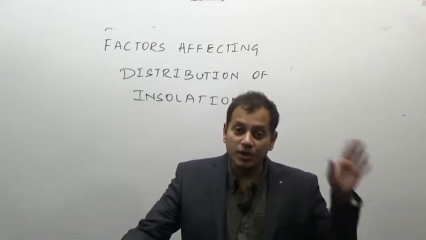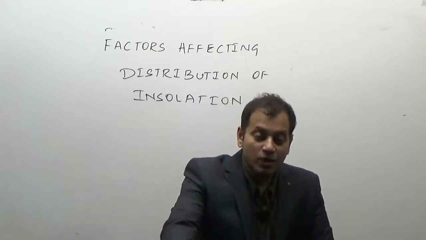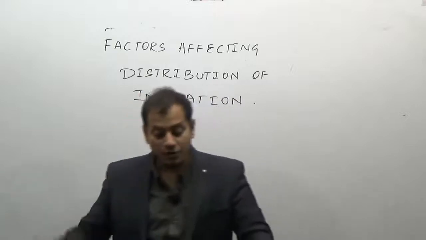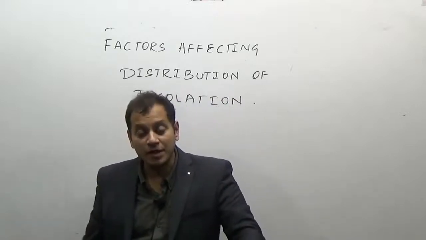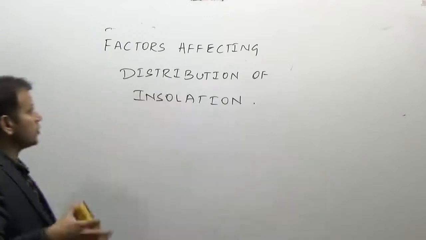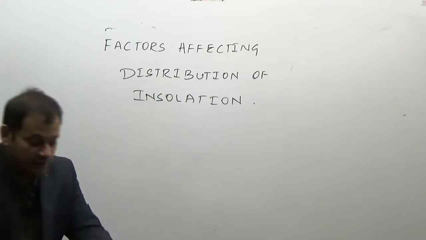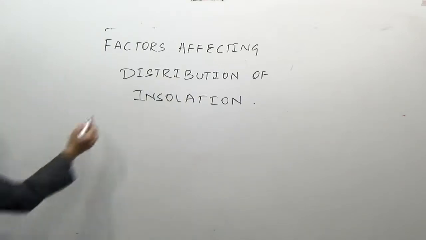Maximum insolation is received in the equatorial regions, and as you go towards the polar regions, the amount of insolation will keep on varying. So what are the different factors which affect the insolation? Factors affecting the distribution of insolation are, first, one of the most important factors, the angle of the sun's rays.